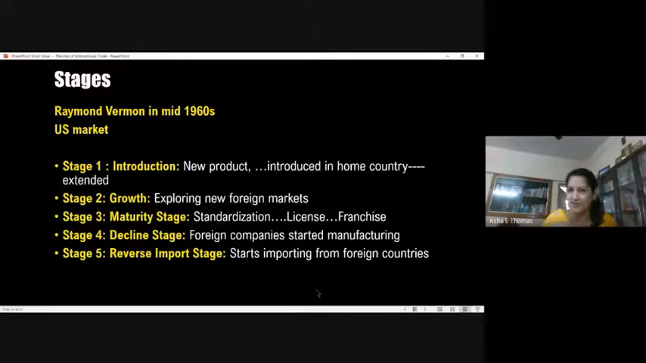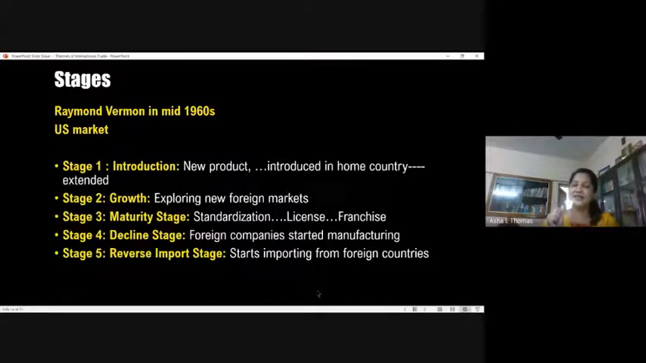First, the product is introduced in the domestic market. For him, the domestic market was the US, because he was explaining the concept that every new innovation is set to happen in the US market for the first time. So that was the context in which he was trying to prove this product life cycle theory.